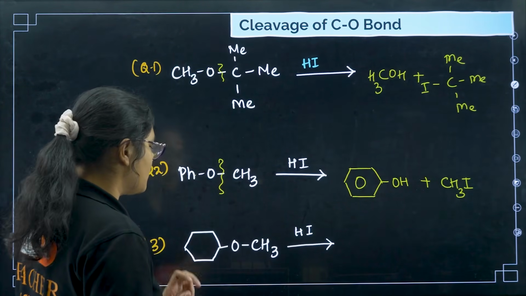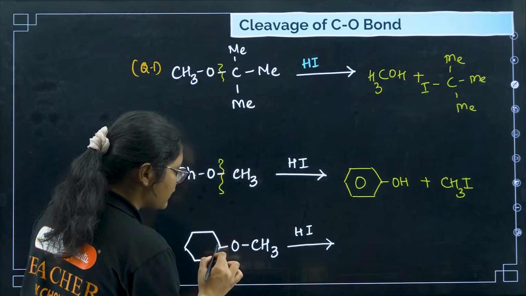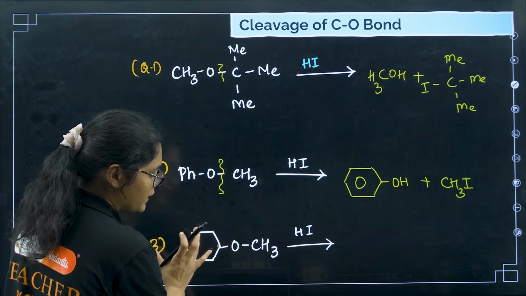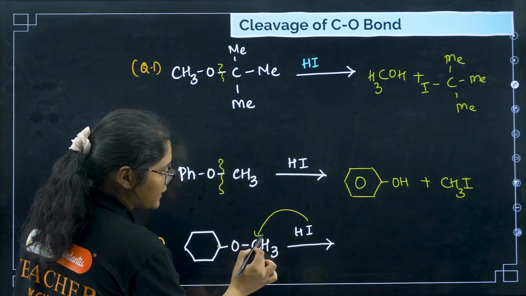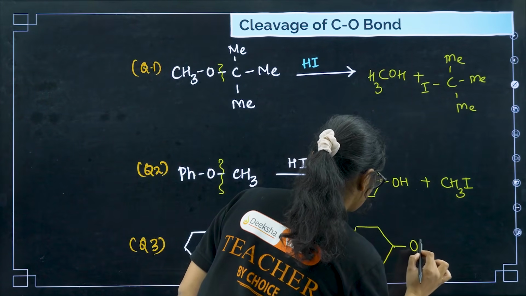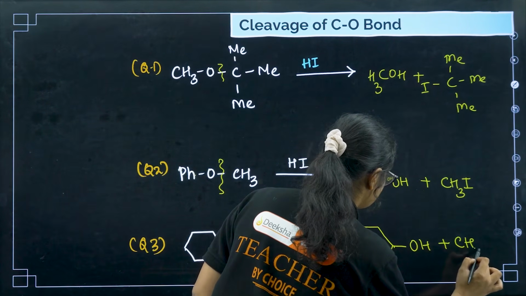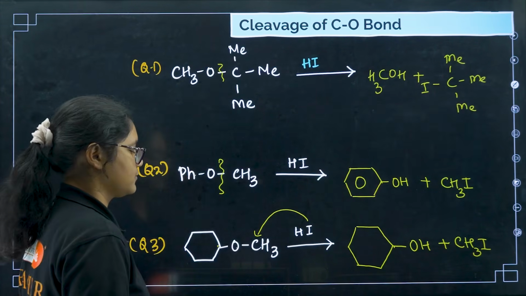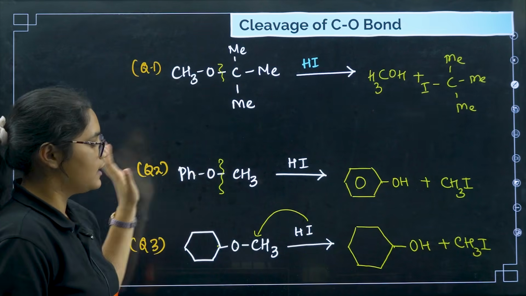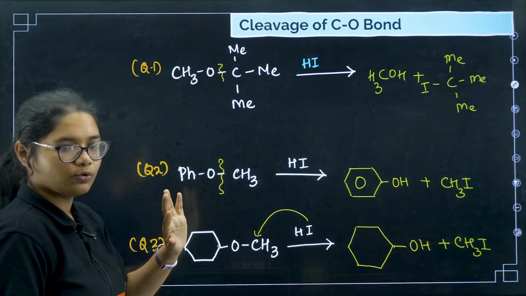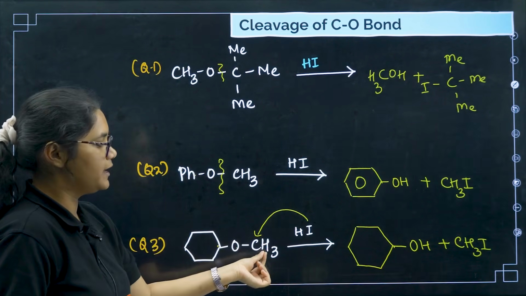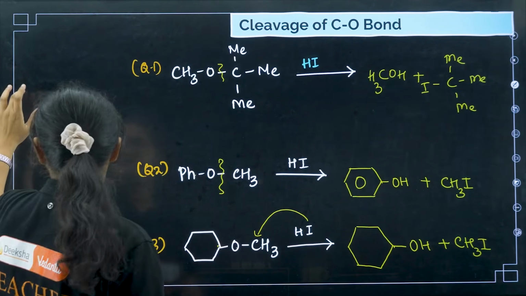The product formed is CH3I. Now you can see here, this is a primary group and this is a secondary group, right? So definitely this is more hindered, this is less hindered. So I will attack here and H will attack here. So I will get here cyclohexanol, plus CH3I. Clear? So you have to check if any stable carbocation is formed, then SN1. Other than that, if phenol is there, then the phenol C-O bond will not break. Other than that, you have to check wherever the less hindered side is, there I will go and attack. Okay, this is very important.